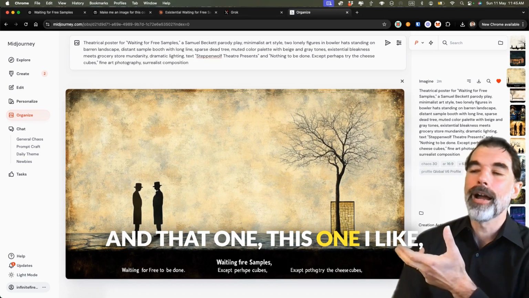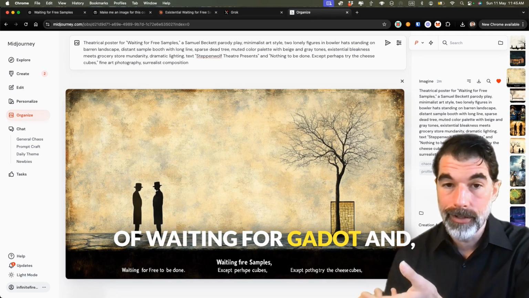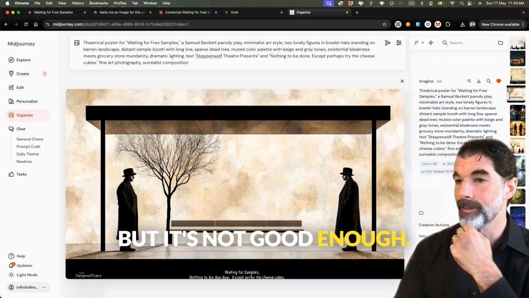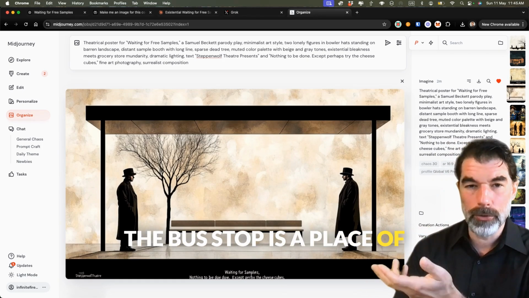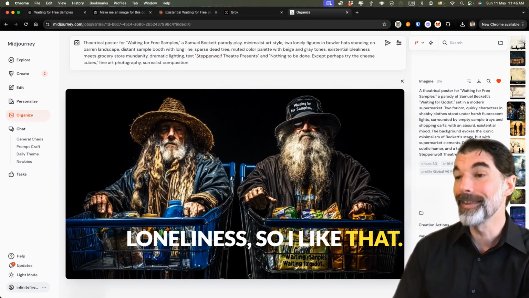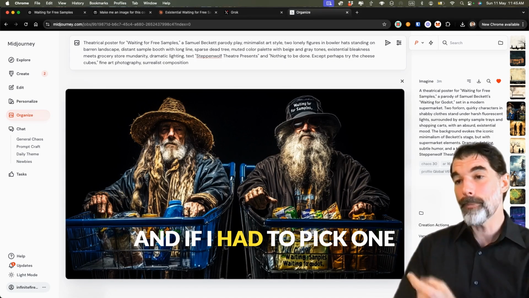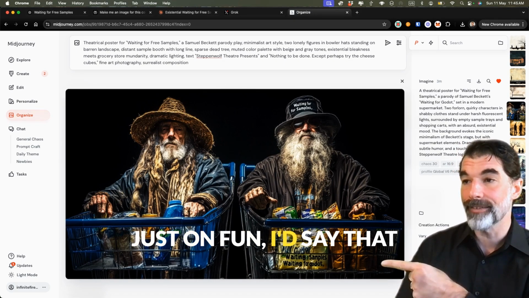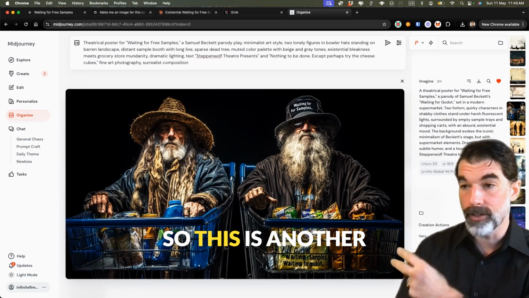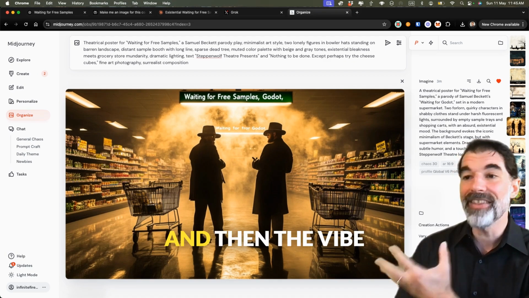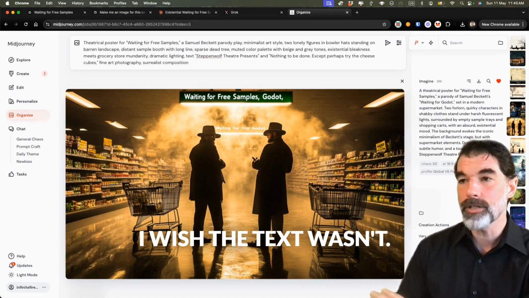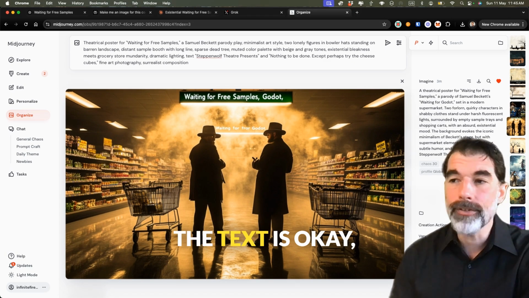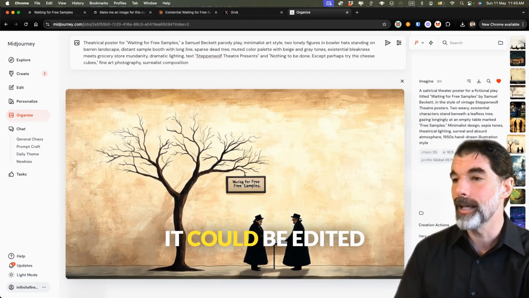And this one I like just because it reminds me of Waiting for Godot. But it's not good enough. The bus stop is a place of loneliness, so I like that. This one is fun. And if I had to pick one just on fun, I'd say that this one is the winner. So this is another one of my top ones. And then the vibe here is really good. I wish the text wasn't... The text is okay, but it's not perfect. It can be edited in post.